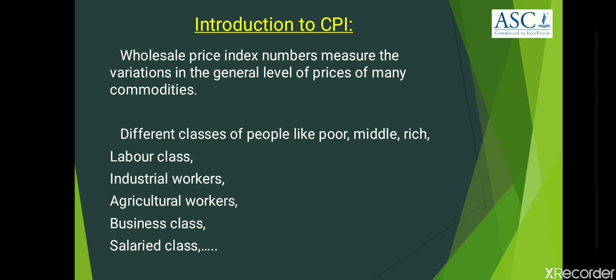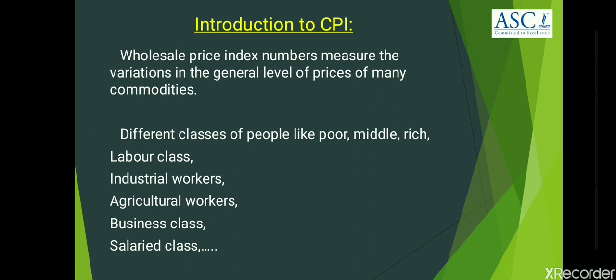Each such group consumes different types of commodities and their consumption pattern, that is the amount of consumption of those commodities, as well differs. Hence, this results in different cost of living for each group according to their standard of living.